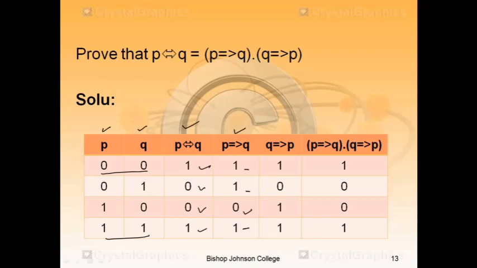In the second column, Q implies P. So Q is first, so for 1 to 0, this combination output is 0, and other combinations output is 1.